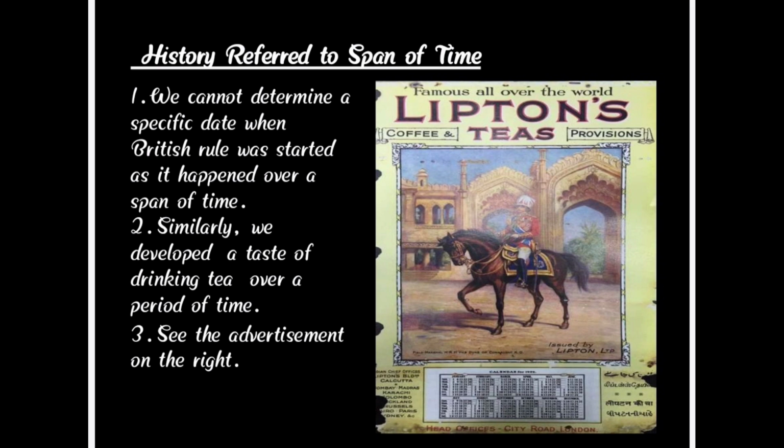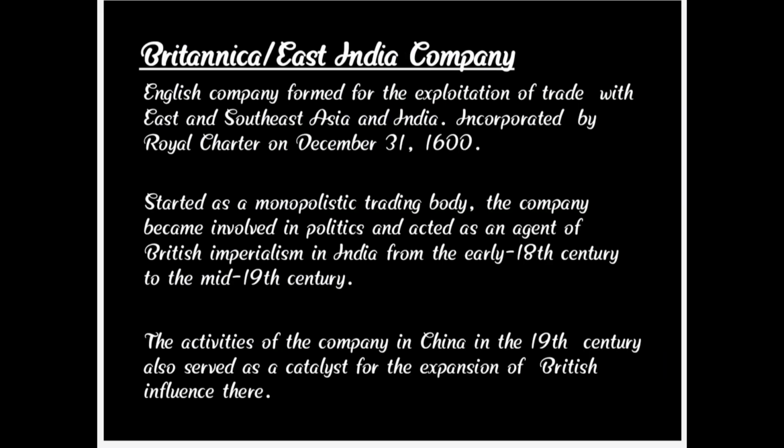In the same way you would have experienced a lot of wonder moments when you travel by railway, as in how the railway connects long distances. So we cannot tell one particular date for how these things happened. The same way we don't know the specific date when the British started to rule our country India. East India Company started as a monopolistic trading body. The company became involved in politics and acted as an agent of British imperialism in India from the early 18th century to the mid 19th century.